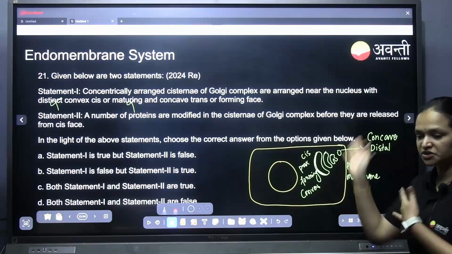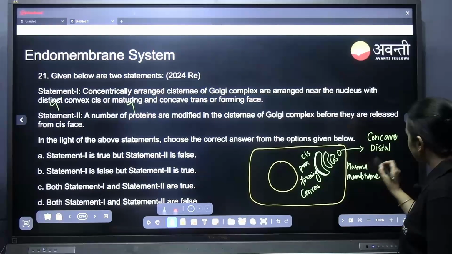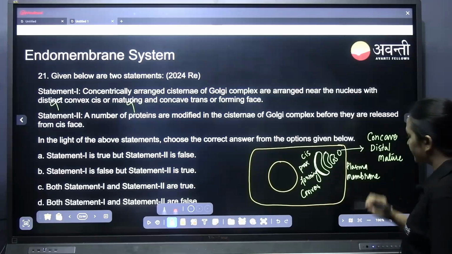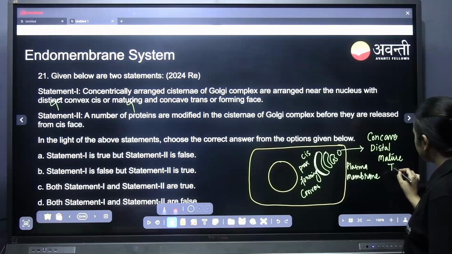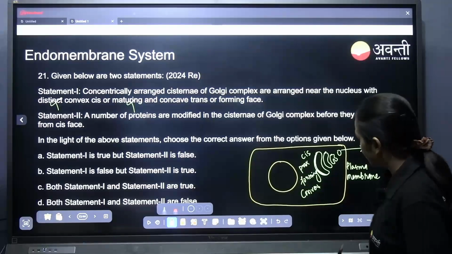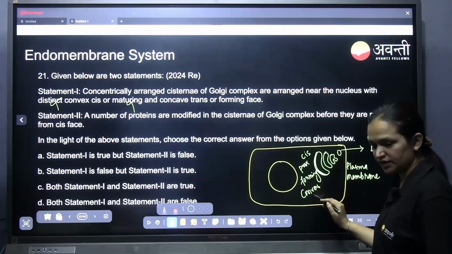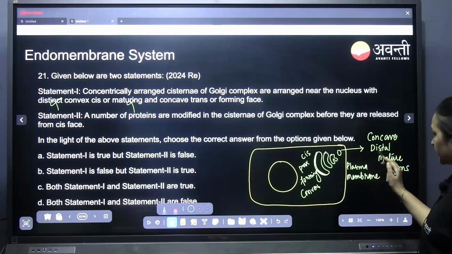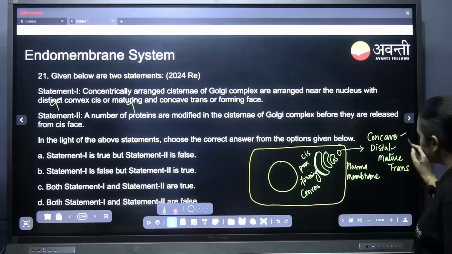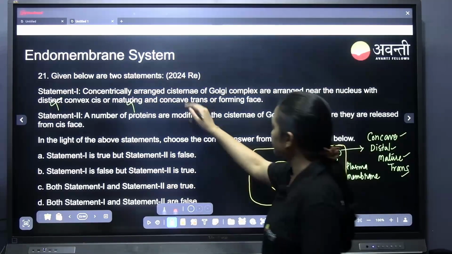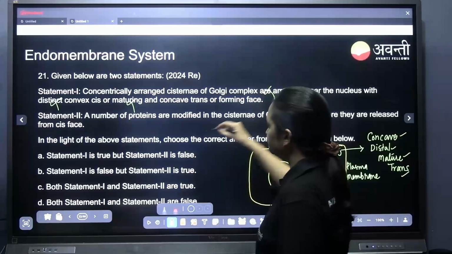Away, towards the distance, the other distance. Distal phase. Then it is called maturing phase. Otherwise it is also called trans phase. So please remember, towards the nucleus it is called cis phase, proximal phase, forming phase and convex phase. Towards the plasma membrane it is called concave phase, distal phase, mature phase and trans phase. So which makes this a wrong answer.